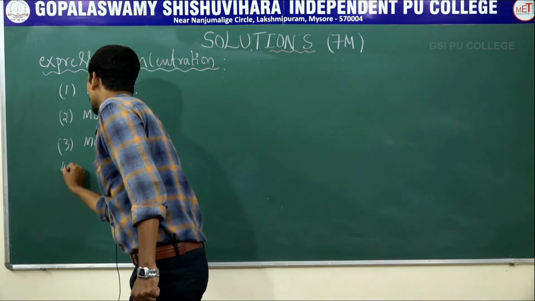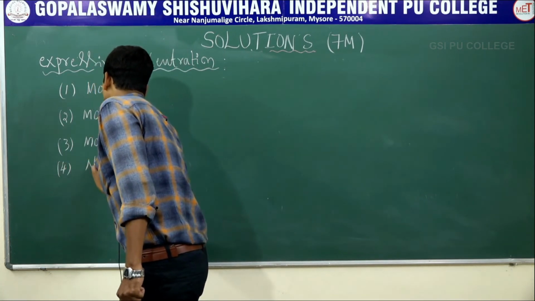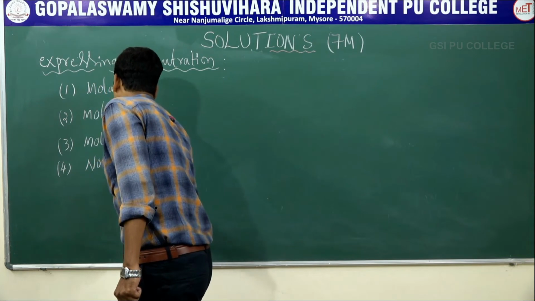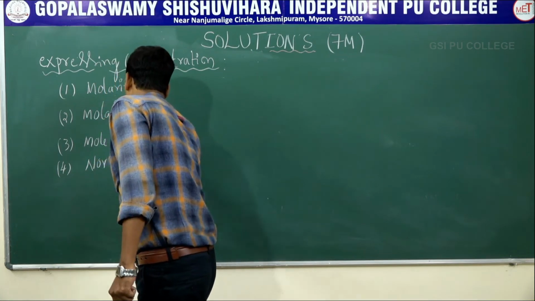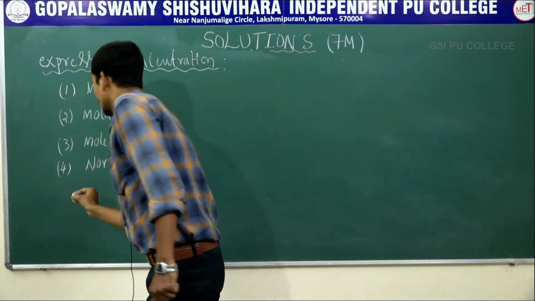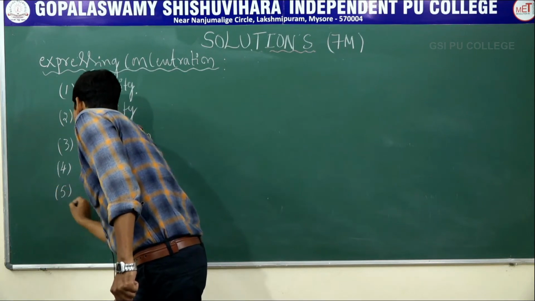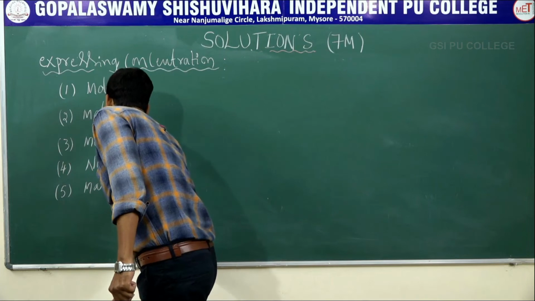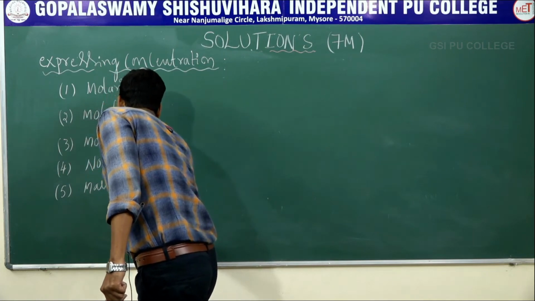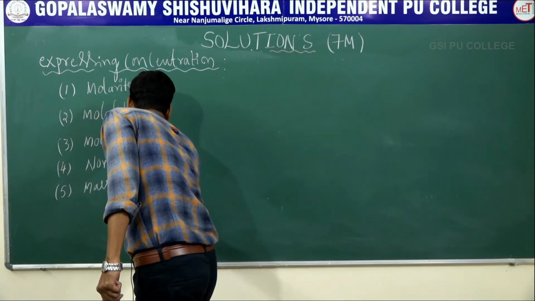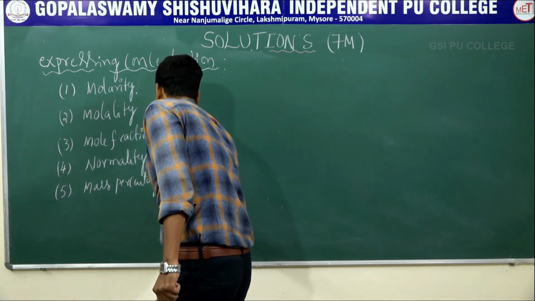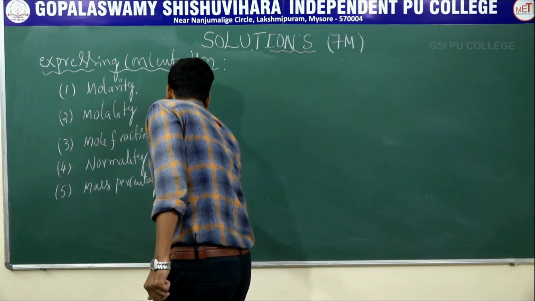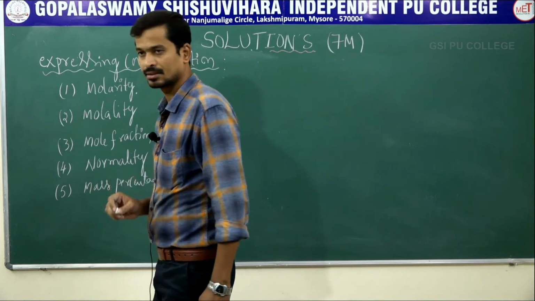And fourth one normality, clear? And fifth one, mass percentage, bracket W percentage by W, mass percentage.